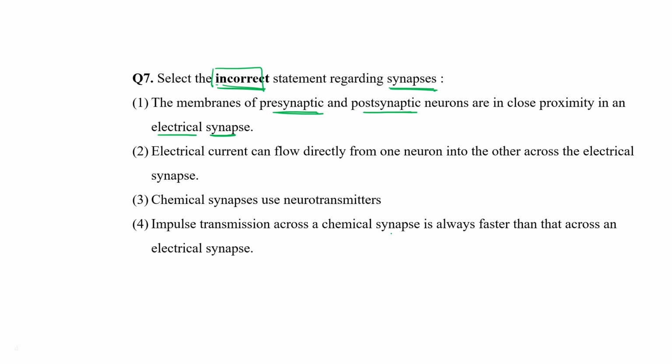Impulse transmission across a chemical synapse is always faster than that across an electrical synapse. No, this is wrong. Electrical synapses are always faster because they are in close proximity. There is no need of neurotransmitter to pass the information from the presynaptic region to the postsynaptic region of the neuron. So this one is the wrong statement and we have to find the incorrect statement. So choice number 4 would be the correct answer of this question.